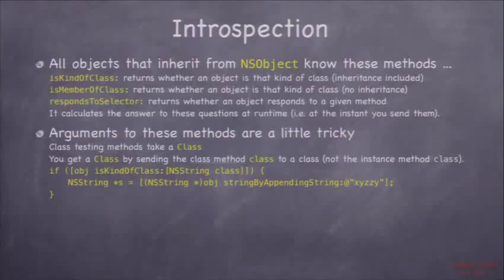You see it there, NSString class. It's a class method on NSString, returns a capital C Class, and that's the argument to isKindOfClass. It is always of this form: [obj isKindOfClass:[the class you want class]]. Okay, so it always looks like this. So if you didn't understand my four class sentence, just do it. Just make it look like this, okay?